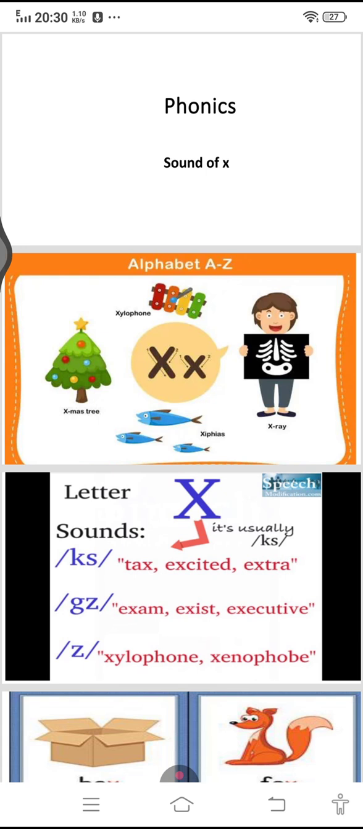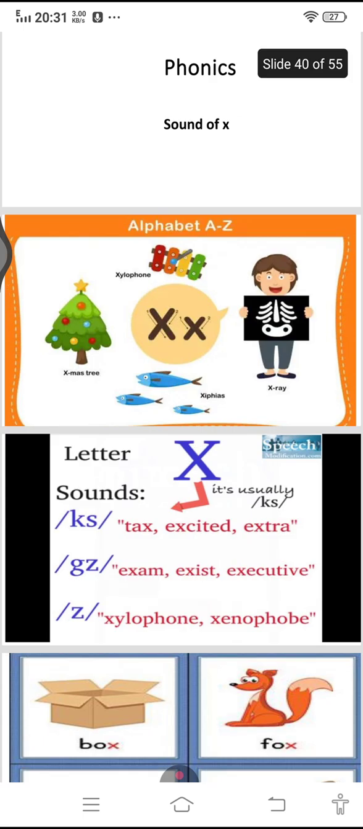Sound of X as Z. Xylophone, Zephyrs, X-mystery and X-ray. Here, the letter X is pronounced as X, as in tax, excited, extra. As Gz, as in exam, exit, executive. And the Z sound, as in xylophone, xenophobe.